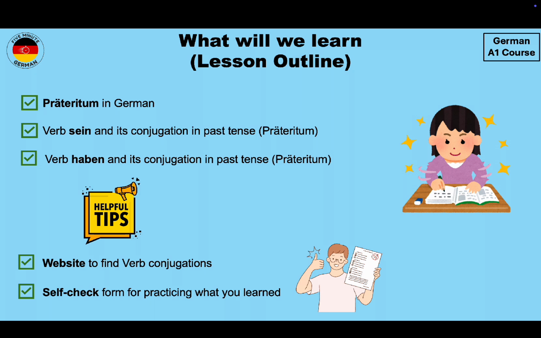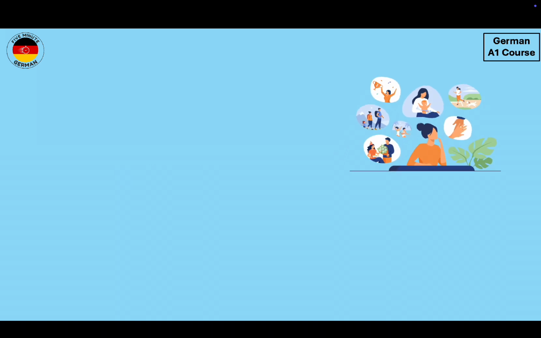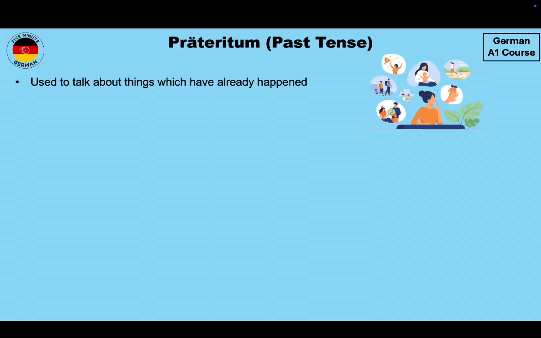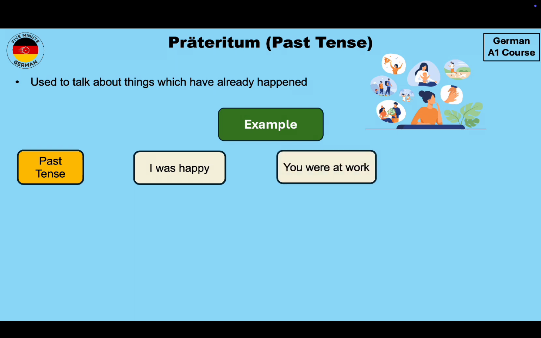I'm sure you are. So let's start with Präteritum, or past tense as it is called in English. So the Präteritum is used to talk about things which have already happened in the past. So some example sentences in the past tense will be: I was happy, you were at work, he was sick. So all of these sentences tell about things which have already happened.